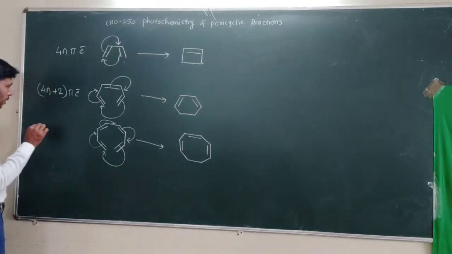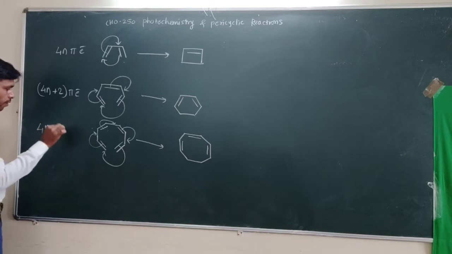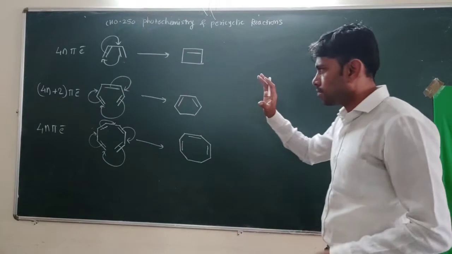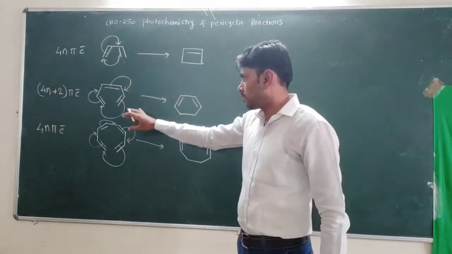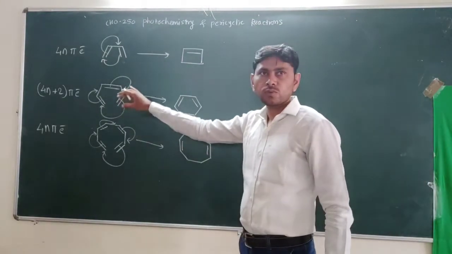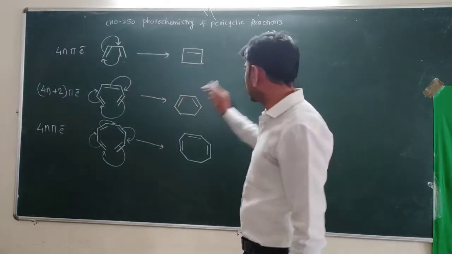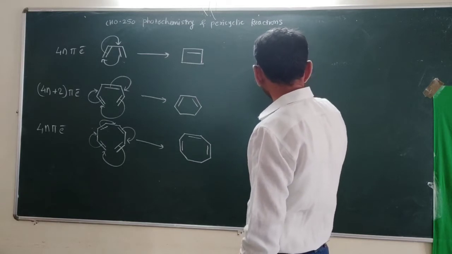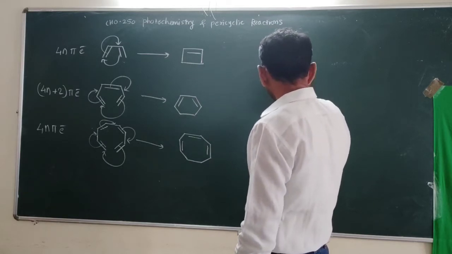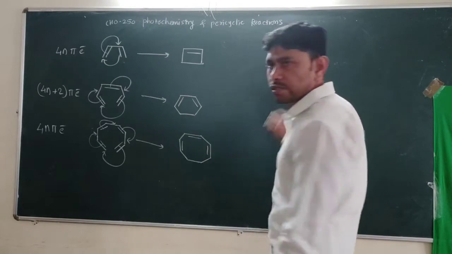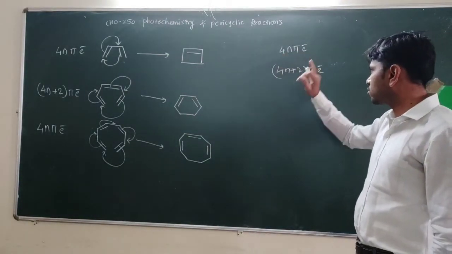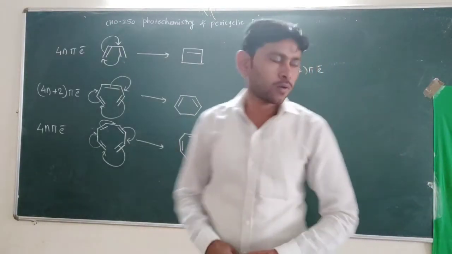This 8 pi electron system is also a 4n pi electron system. So there are only two types of systems here: the 4n pi electron system and the 4n plus 2 pi electron system. These are the two mainly important types of system.